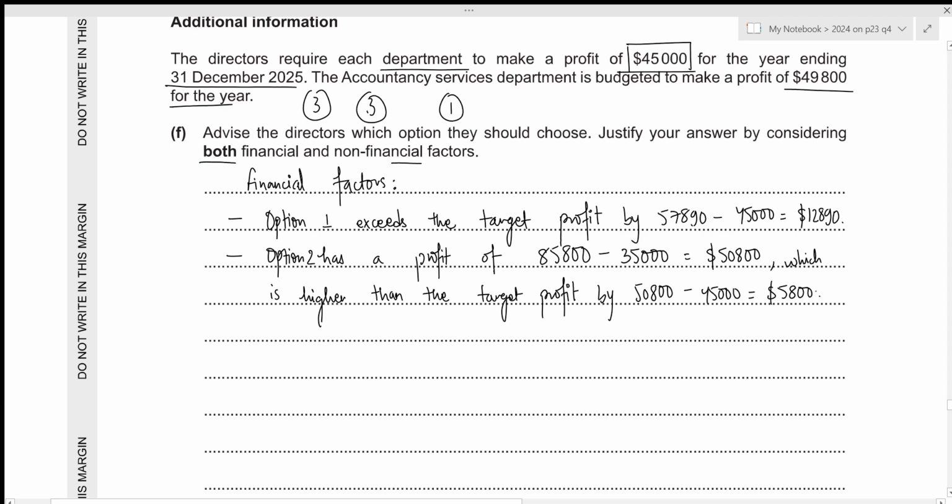Then within option 2, remember that we are closing the payroll services department, and since we are letting go of the employees, we might have to incur some extra redundancy costs as well. Let's write it down. Option 2 might include additional redundancy costs. Okay, these are the financial factors. Now let's move to the non-financial factors.